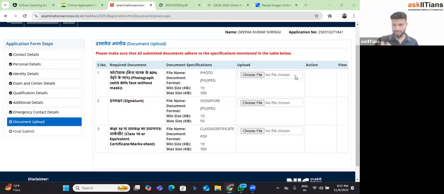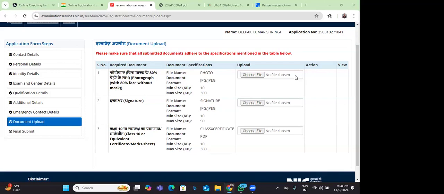Whatever you signed right now in this form, and whatever you sign in the exam, they will confirm both of them have to be exactly the same. So let's say if somebody has changed their signature from grade 10 to grade 12, whatever signature you are doing right now, you have to do the same in the examination center as well. That has to be the same. Okay, thank you.